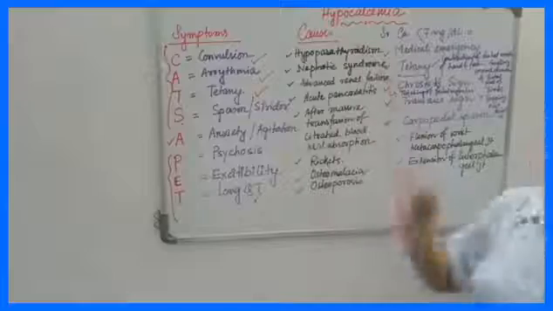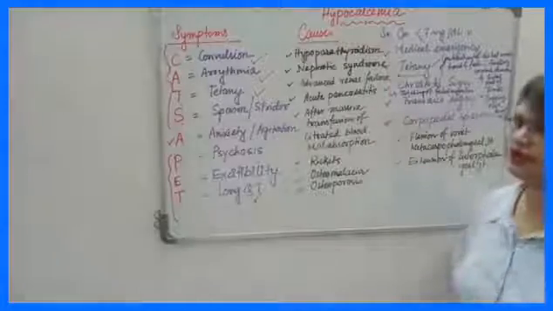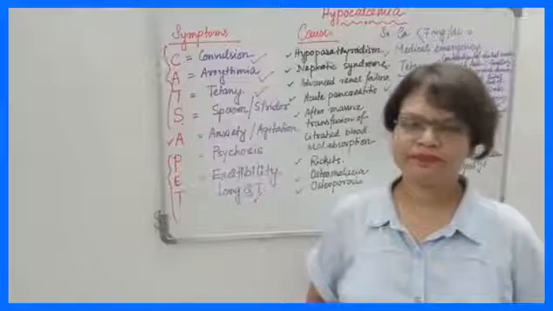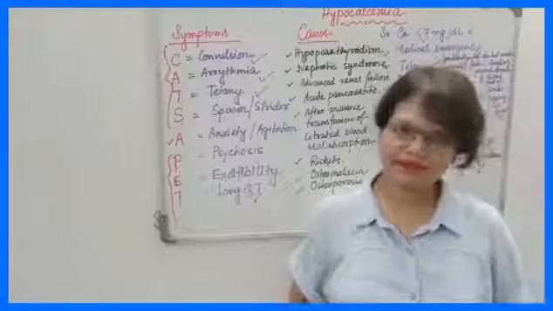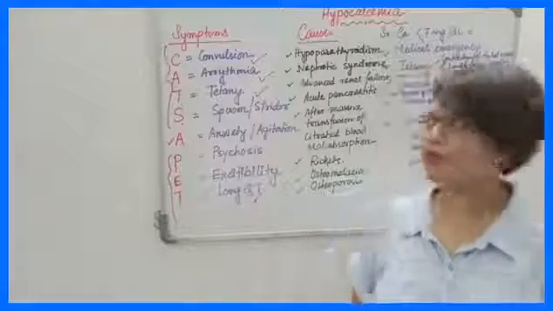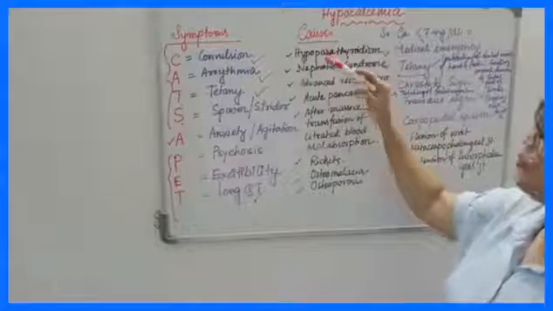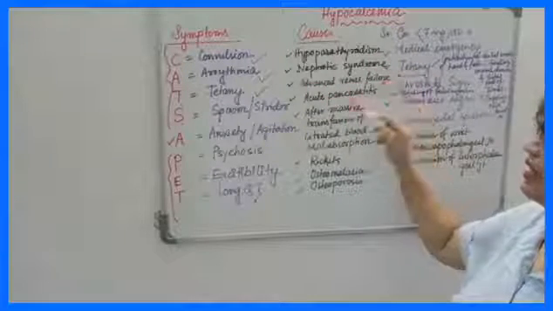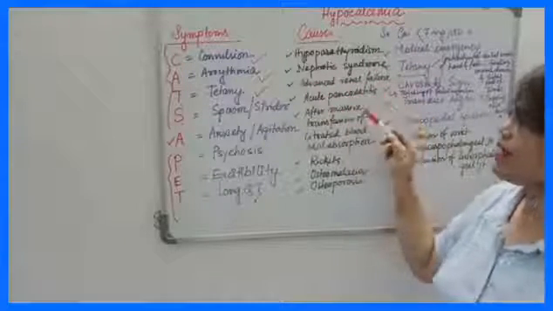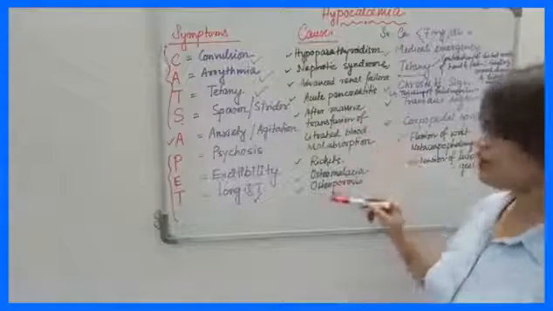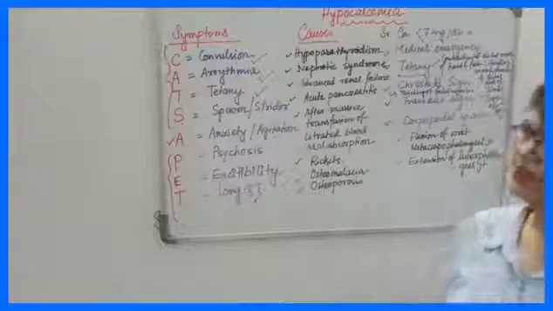So, what are the causes of hypocalcemia? We all know that in rickets, osteomalacia and osteoporosis, there is hypocalcemia. But there are many other causes where the serum calcium level is lower. What are the causes? Hypoparathyroidism, nephrotic syndrome, advanced renal failure, acute pancreatitis, after massive transfusion of citrated blood, malabsorption, and, as we all know, rickets, osteomalacia and osteoporosis.